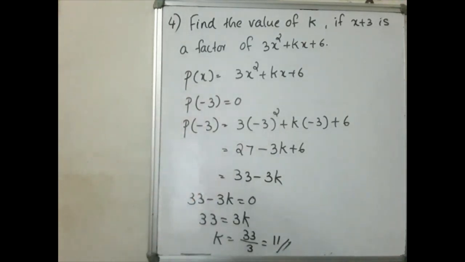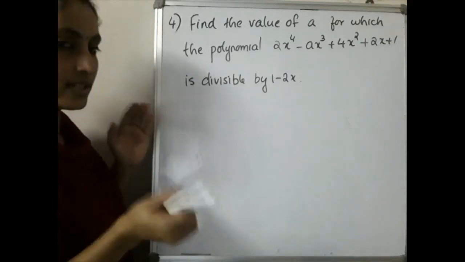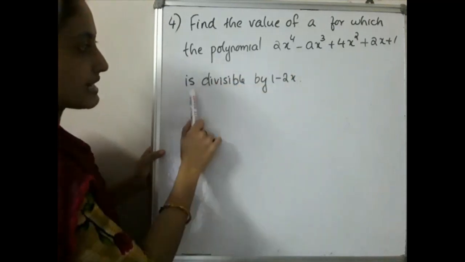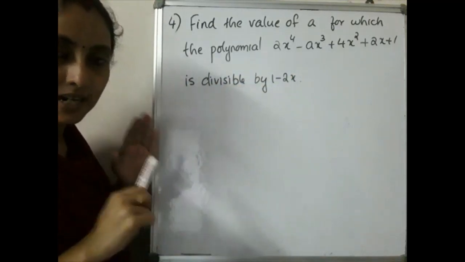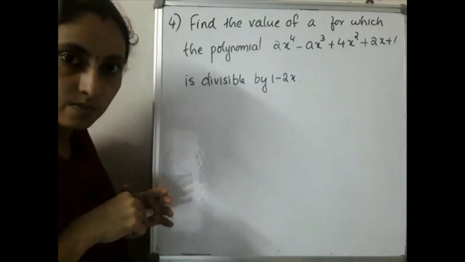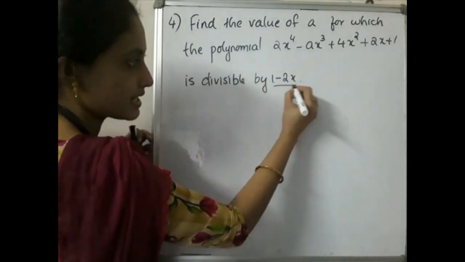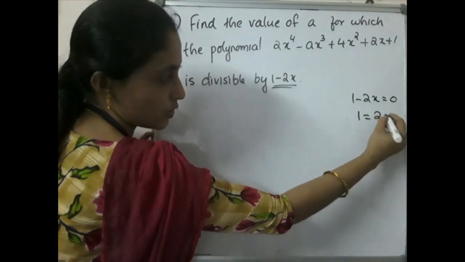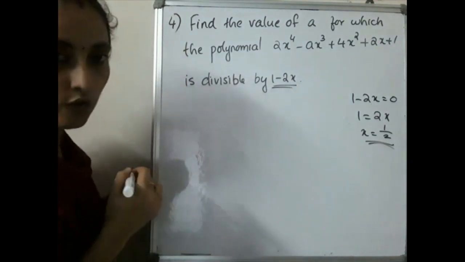So please write down this question. Here the question is asked in this different way. The question is the same, but it will be asked in a different way. Find the value of a if the polynomial is divisible by 1 minus 2x. Divisible by means what? Completely divisible. The remainder should be equal to 0. Completely divisible by this number. That is 1 minus 2x will be equal to 0, that is 1 is equal to 2x. So x will be equal to what? 1 by 2. So the value for x is 1 by 2.